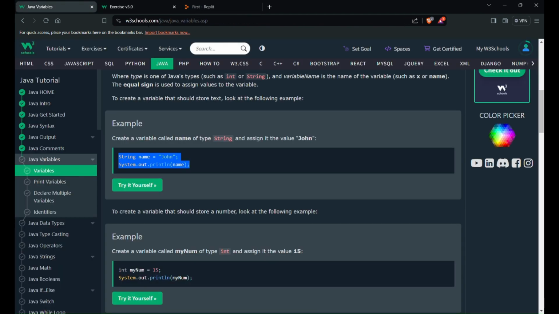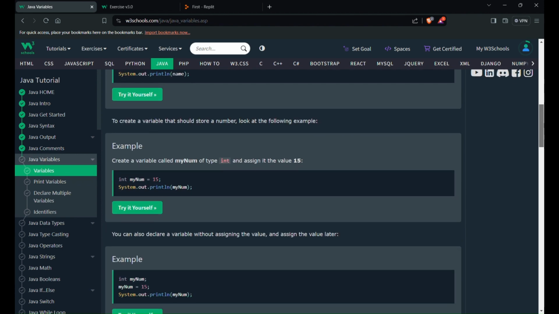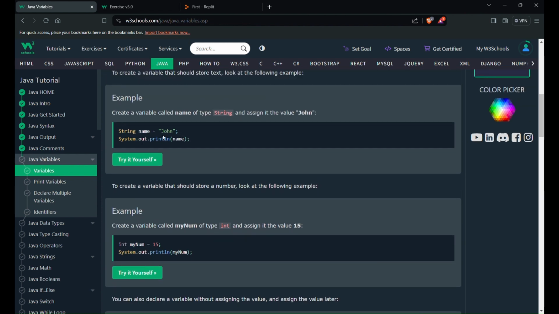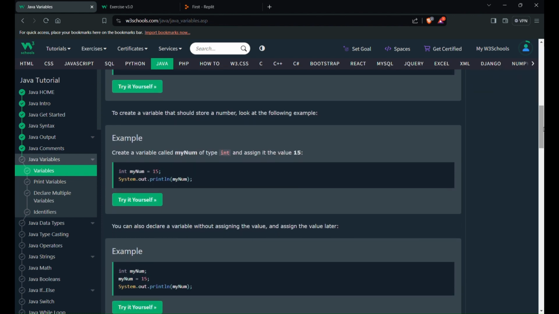Now, to create a variable that should store a number, look at the following example. Earlier we took a String name John. Here we are storing a number, so it is an int. So int myNum = 15, and System.out.println with myNum inside so that 15 will be printed.